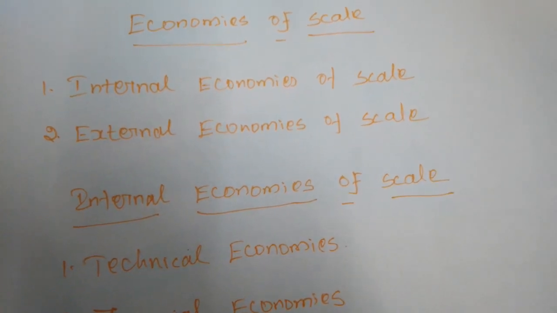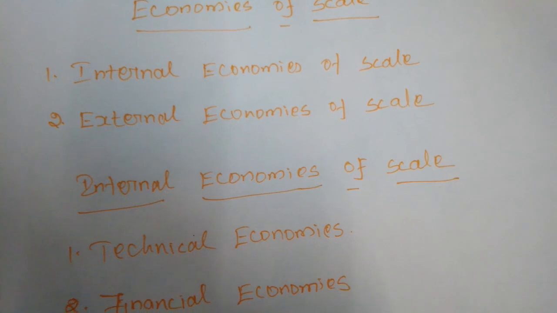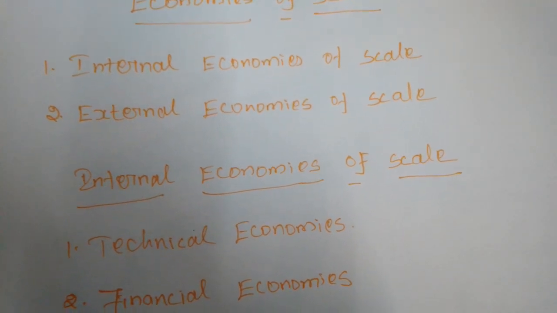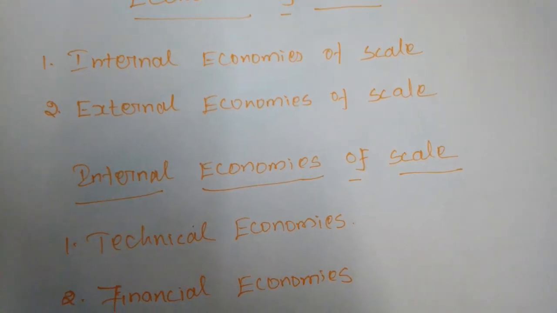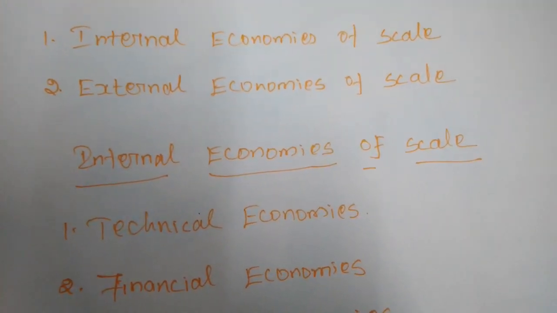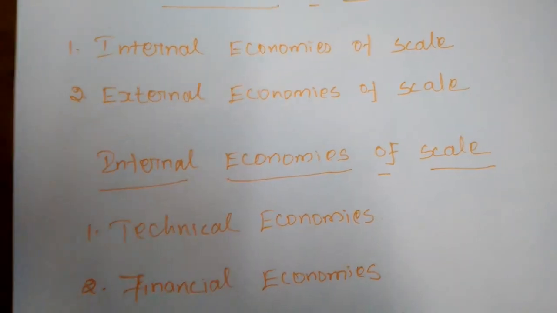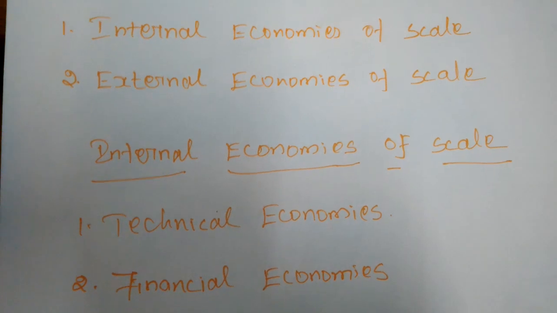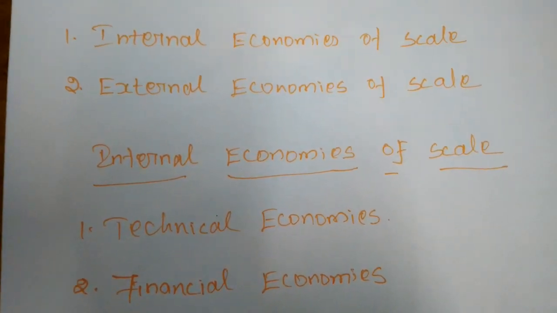When he is thinking like that, he will always use the labor or capital oriented process, whichever is more profitable. Hence he uses the advantage of economies of scale. This economy of scale is affected by both the internal and the external factors of the firm.